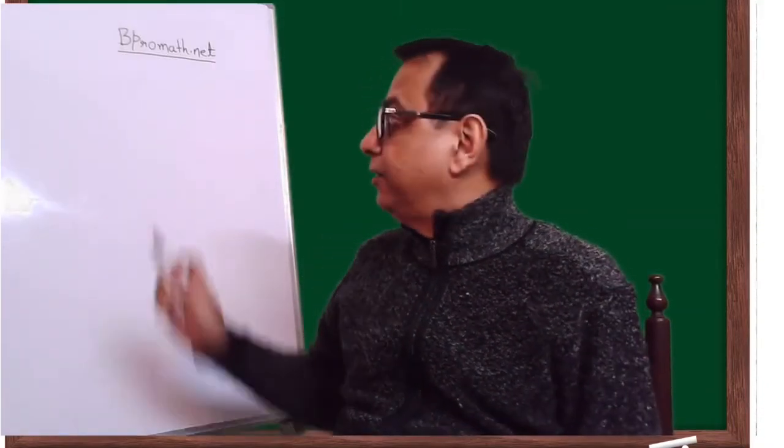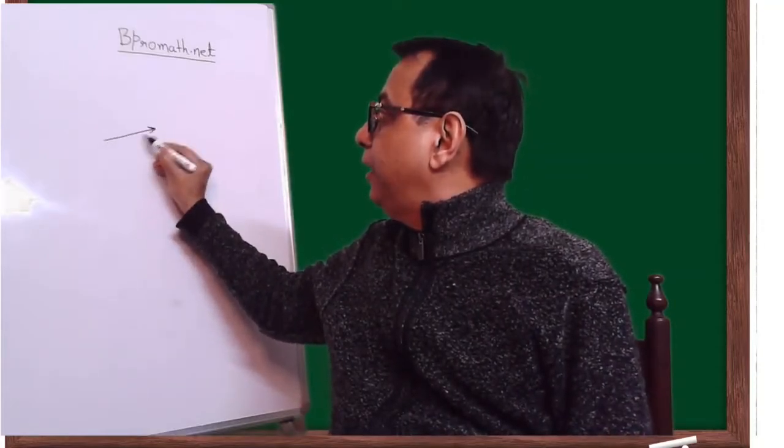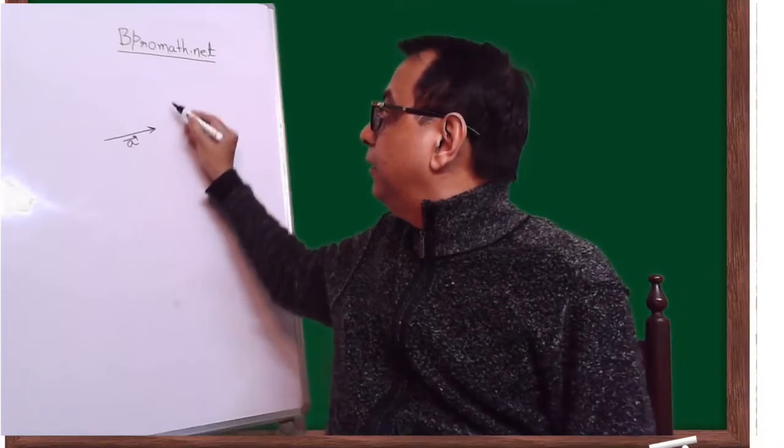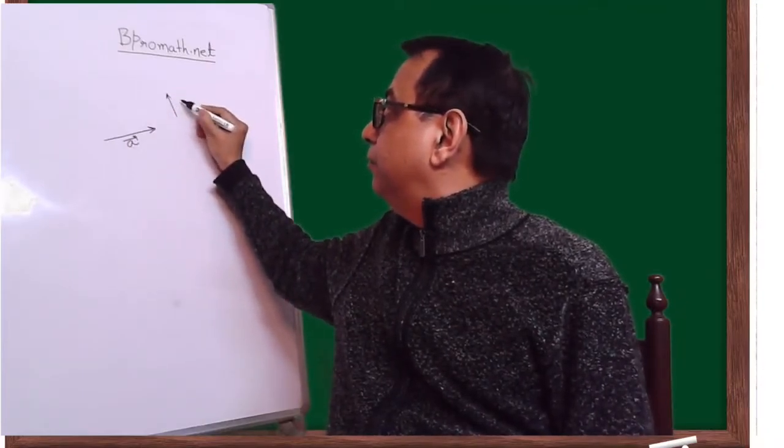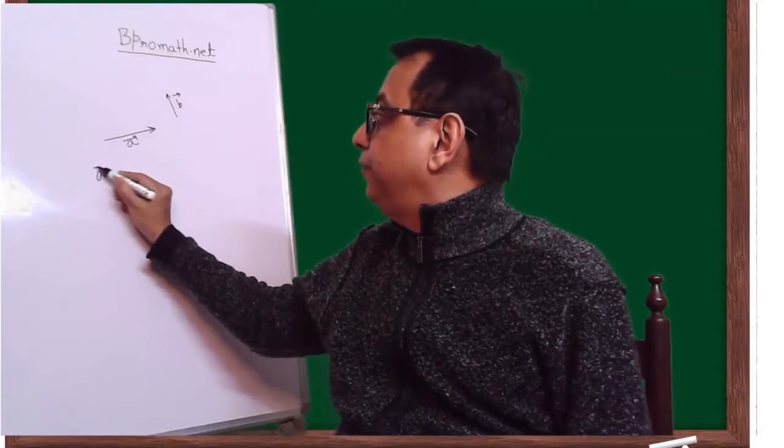Now let us see how to subtract two vectors. For example, one vector has been given like this, A, and there is one vector B. How to subtract B from A?